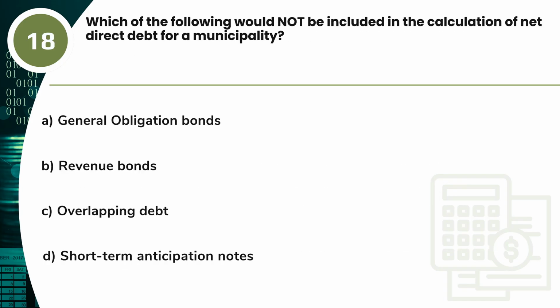Question 18. Which of the following would not be included in the calculation of net direct debt for a municipality? A. General obligation bonds. B. Revenue bonds. C. Overlapping debt. D. Short-term anticipation notes.